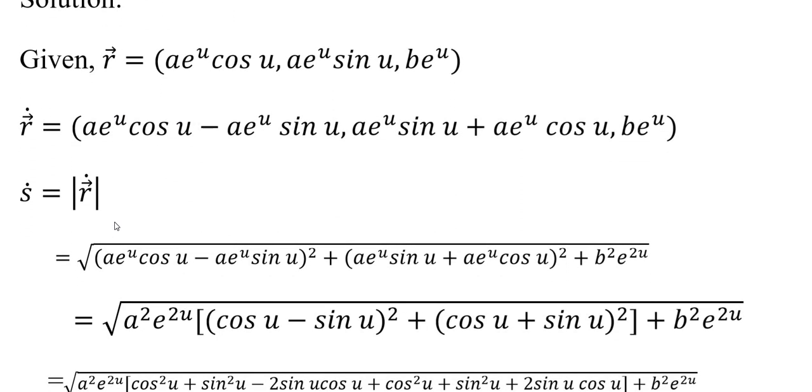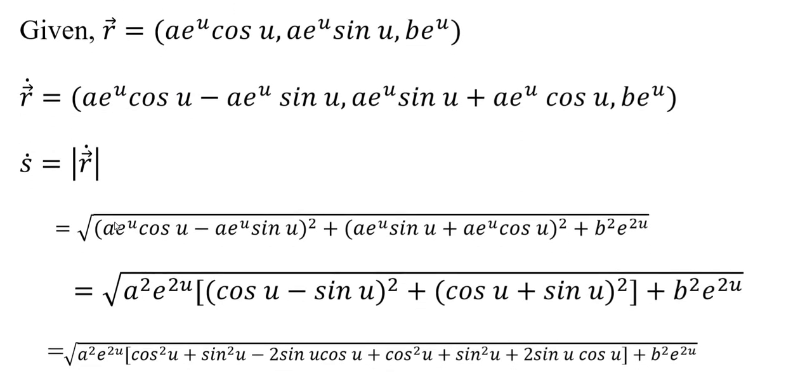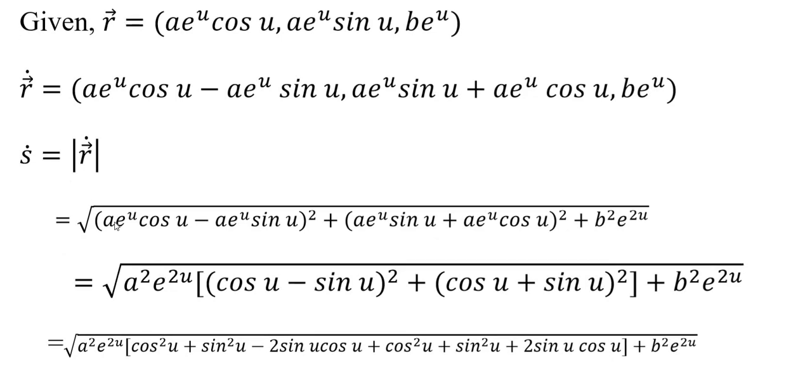So R vector is given. So we find the curvature and torsion. We know the formula for curvature and torsion. We are using the formula in u. So therefore the curvature is equal to the modulus of R vector dot cross R vector double dot divided by s dot cubed.